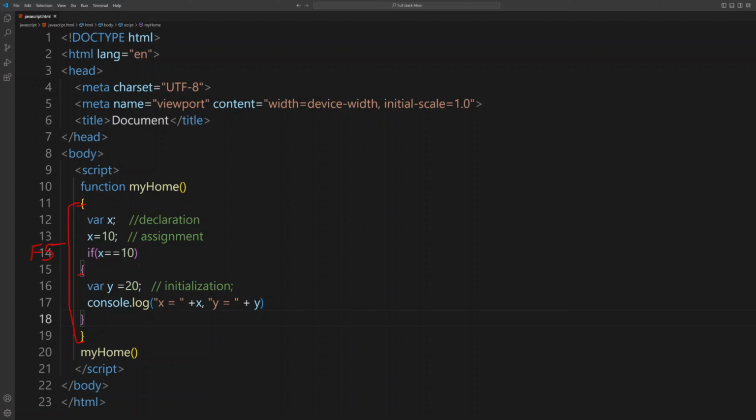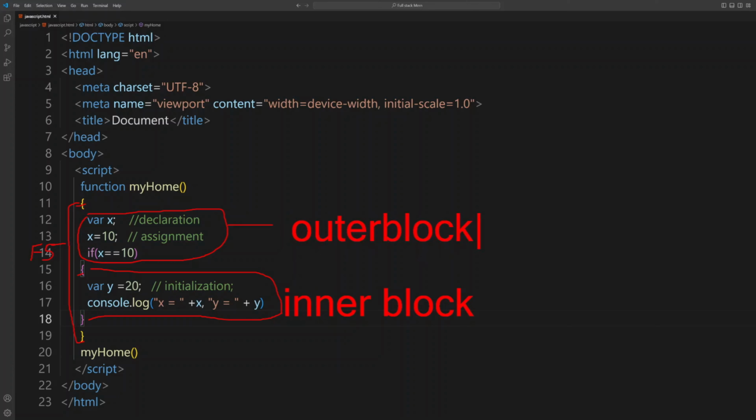When we have this kind of situation, we can call this area inner block, right? So this is inner block, and the area which is the common area for every inner block, which is this area, what do we call this? We can call this outer block. So we have outer block, we have inner block, and we have function scope.